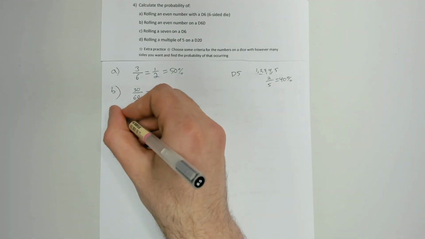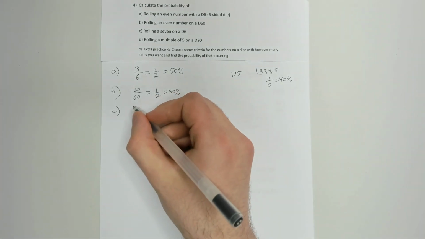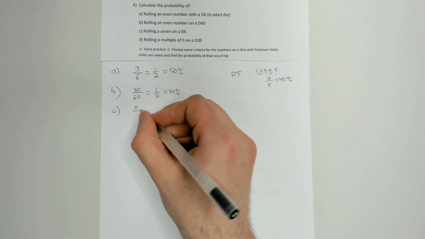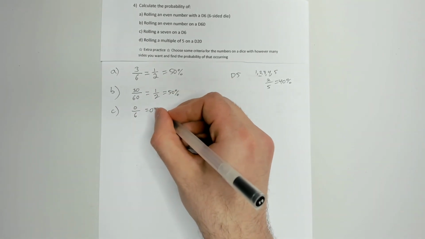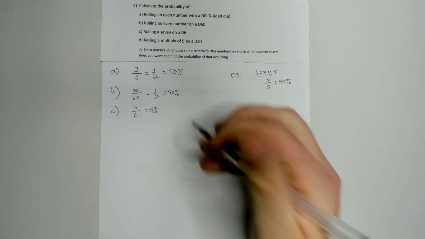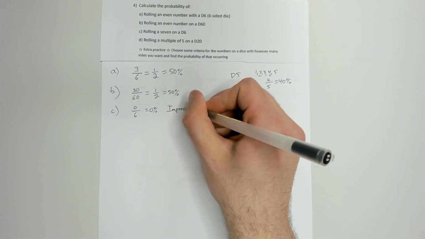All right, so let's move on to part C. What's the probability of rolling a 7 on a d6? Well, a d6 has only 6 sides, right? 1 through 6. 7 isn't among those numbers, right? 7 comes after 6. So how many 7s are on a d6? None out of the possible total, which is 6. So what does that make our probability? It makes it 0, right? There's a 0% chance of it happening. This is impossible. You can't roll a 7 on a dice with 6 sides.